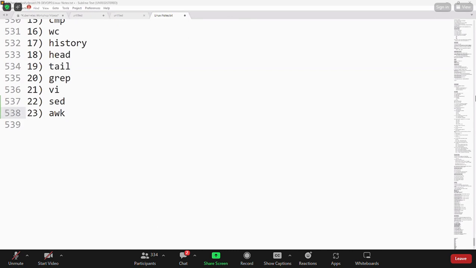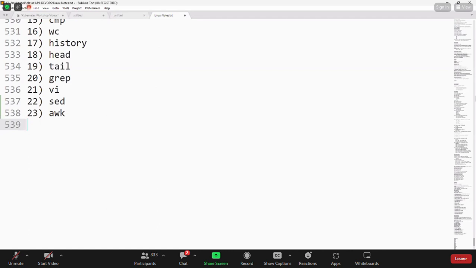They are also called filter commands in Linux. They are used to filter the data available in the file.